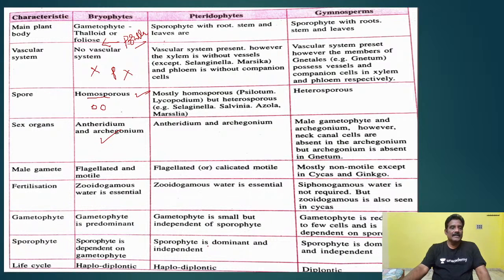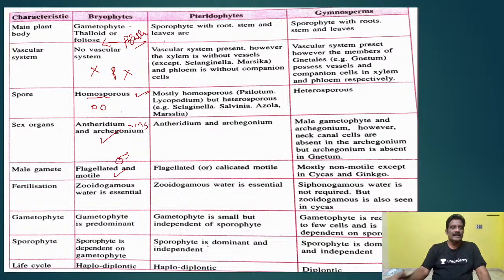The male sex organ is antheridium and the female sex organ is archegonium. The sex organs are important for the formation of male gametes and female gametes. Antheridium produces antherozoids. The male gametes are flagellated and motile.